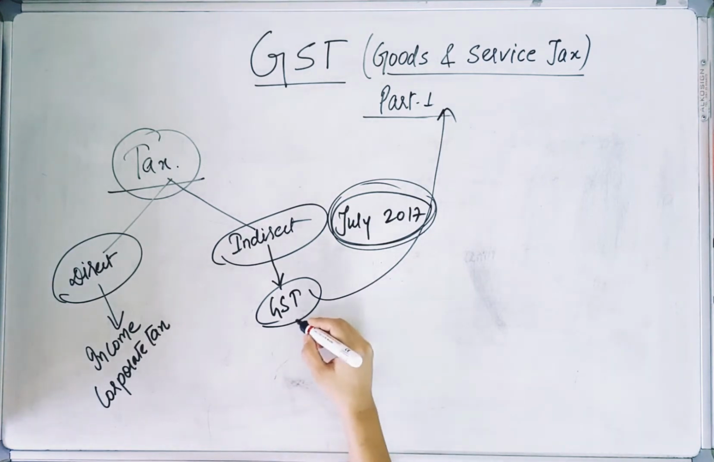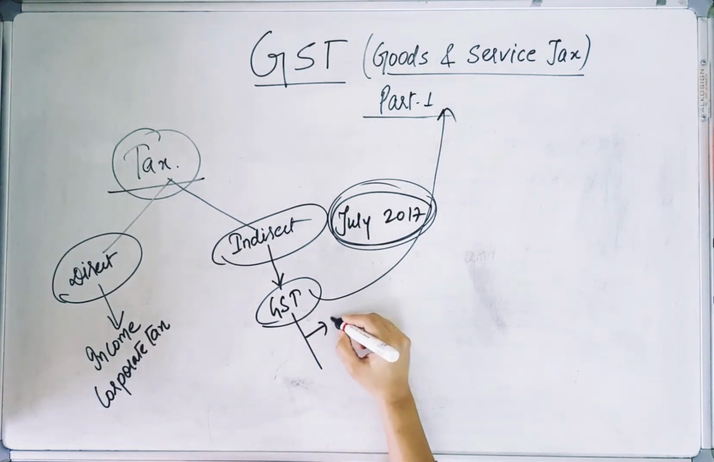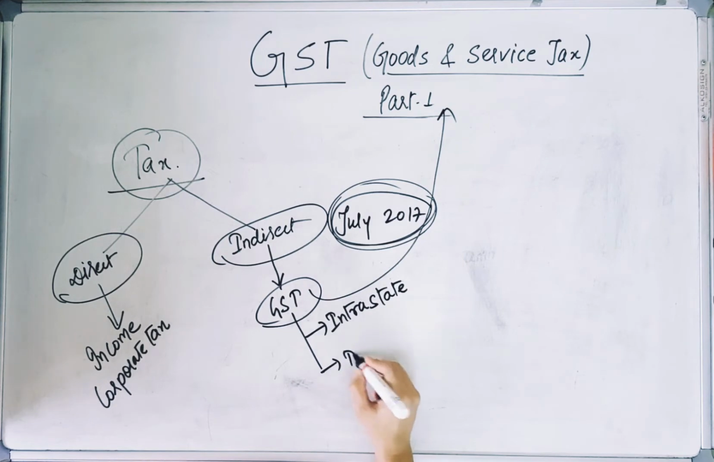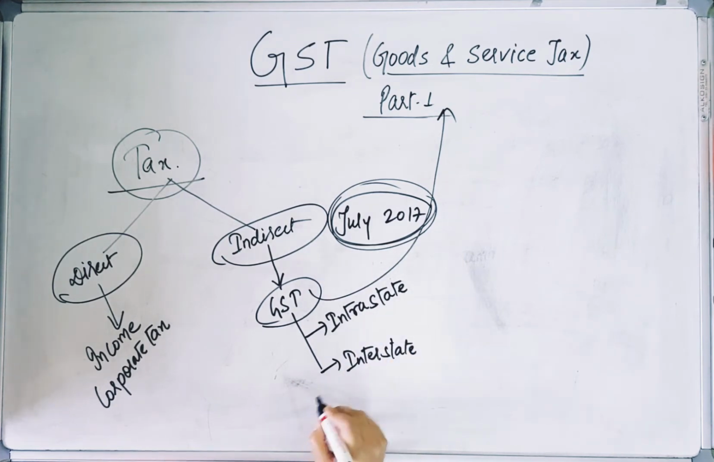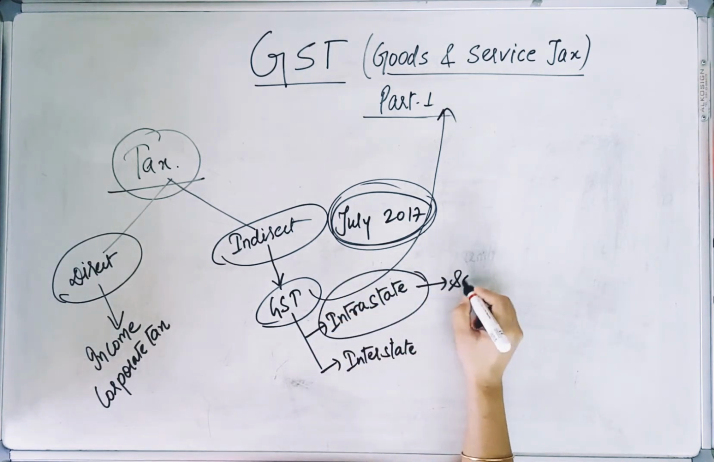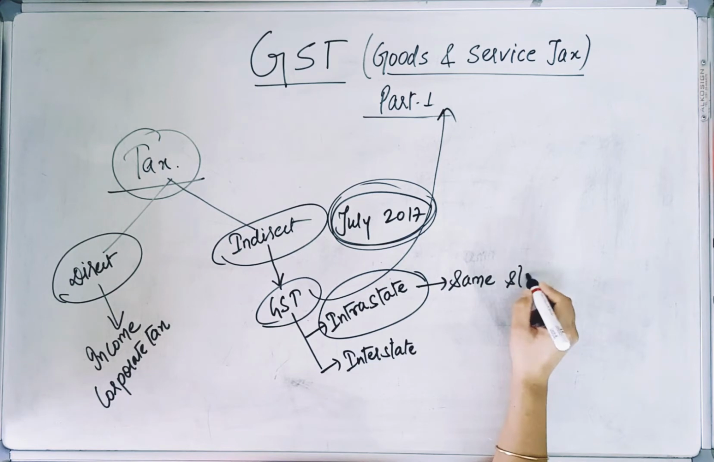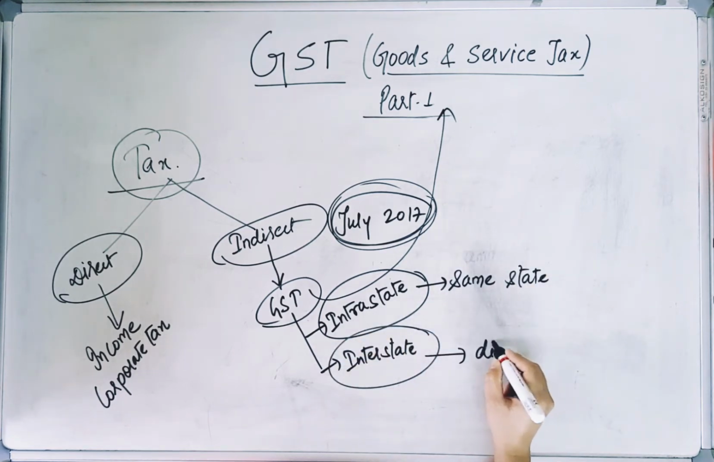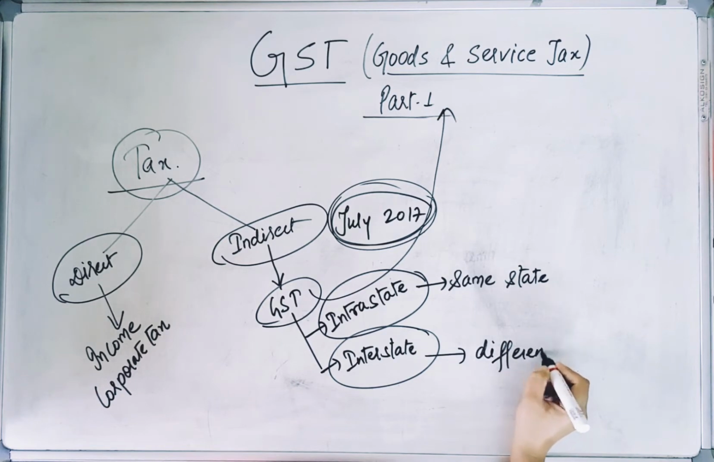Now this Goods and Services Tax is basically of two types. One tax is that we have to pay intrastate and the other one is that we have to pay interstate. Intrastate means same state and interstate means different state.